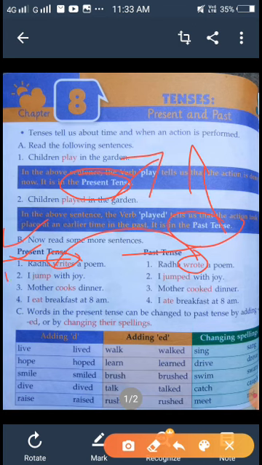Okay, number 2. I jump with joy. This is happening now, and this happened before. Okay, 3 and 4 are in the same way.